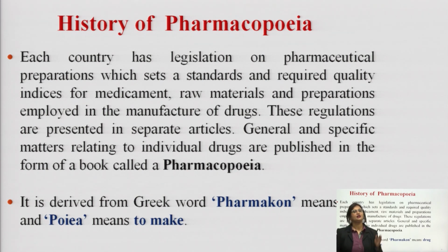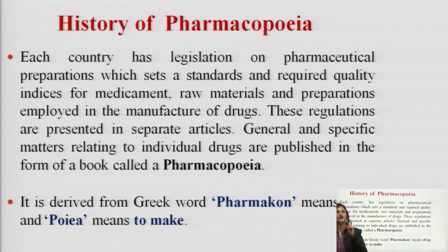Every country has different set of regulations for pharmaceutical compounds for determining the quality and manufacturing processes of the pharmaceutical compounds. These regulations are generally presented in separate articles.